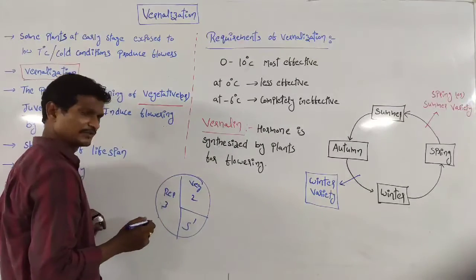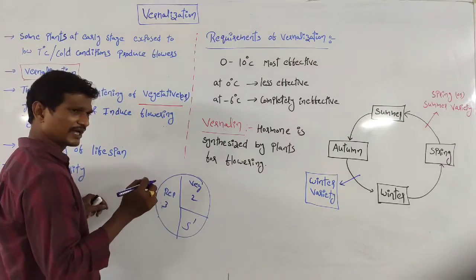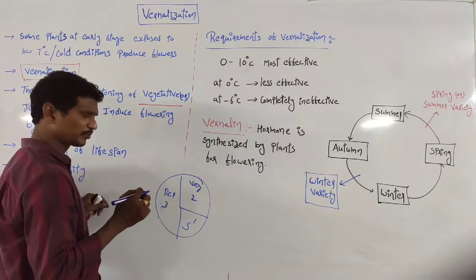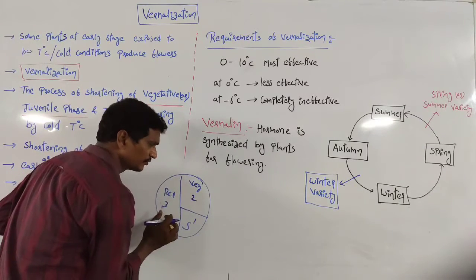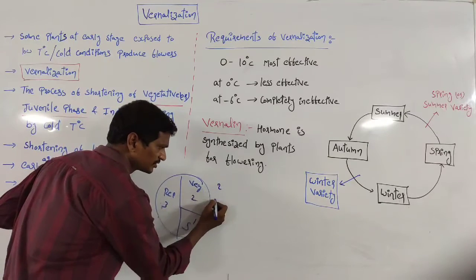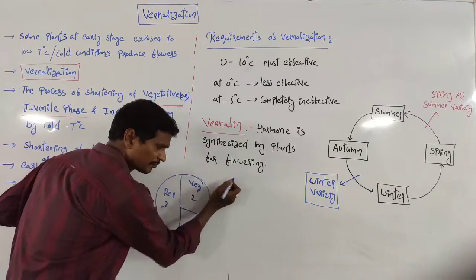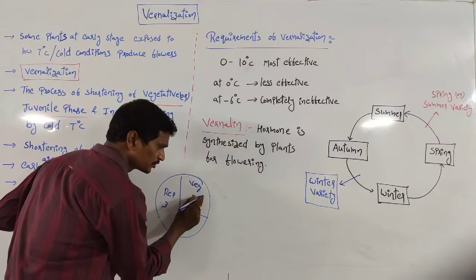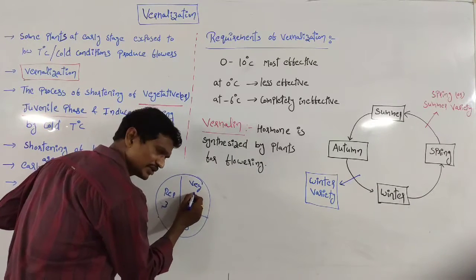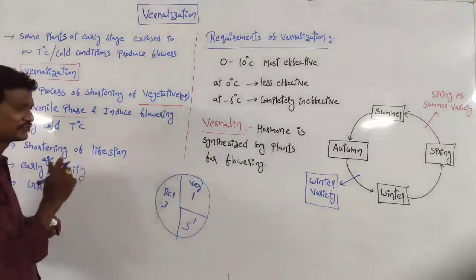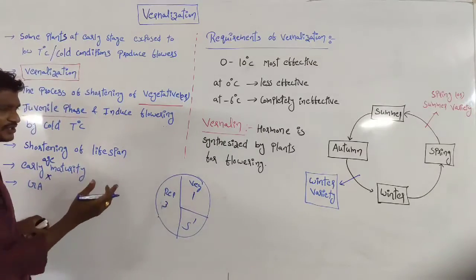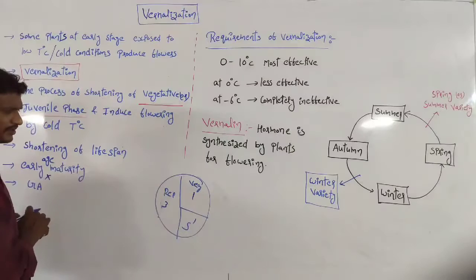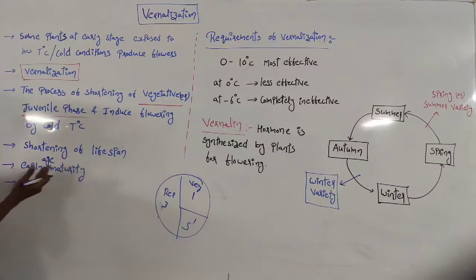Generally the vegetative phase is 2 months, but once the plant at the early stage is exposed to cold conditions, the vegetative phase is reduced to 1 month. So here is shortening of lifespan. That is nothing but early age maturity.